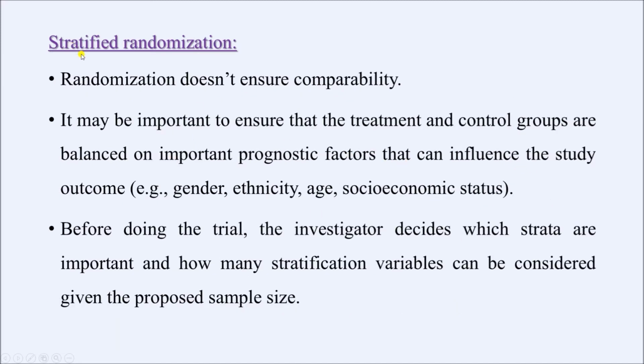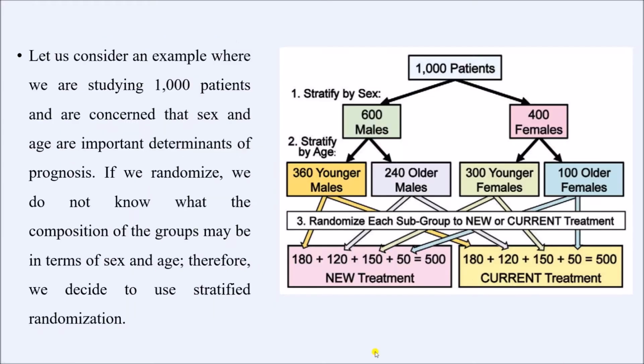To address that, we can go for stratified randomization, where we stratify the study subjects according to different variables which can have influence on the study outcome, and then we select our study subjects from individual strata. Let me give you an example.